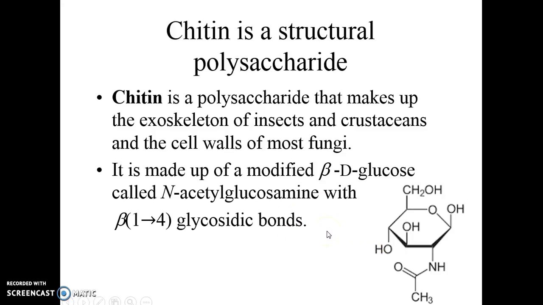Because one of the building blocks for cartilage is glucosamine. Likewise, this is the monomer that is the basis for the polysaccharide chitin. It has a 1,4 linkage, so you have a bunch of these all connected by 1,4 linkages. And it looks just like starch, except for this group added on instead of the hydroxyl.